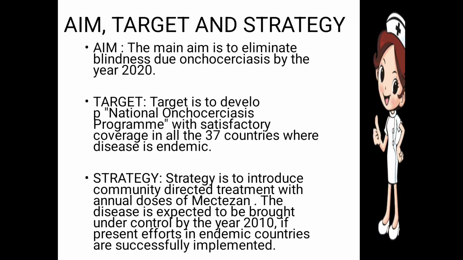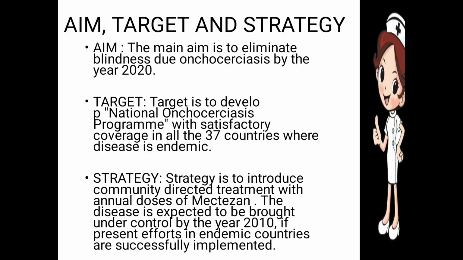Annual doses are given to the persons in order to reduce this disease which causes blindness. The disease is expected to be brought under control by the year 2010 if the present efforts in the endemic countries are successfully implemented.